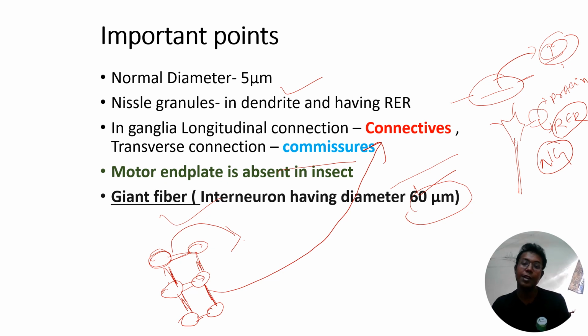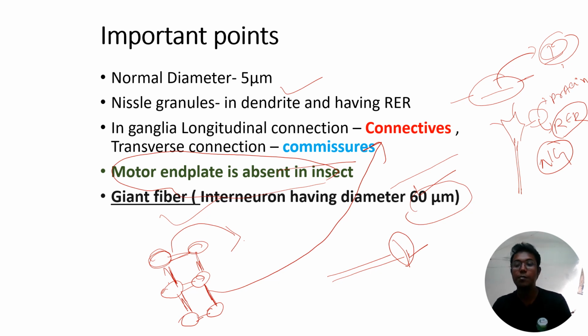Then another very peculiar characteristic of the insect nervous system is the absence of the motor end plate. What is a motor end plate? Generally, it is a structure present beyond the axon, where the axon is connected with the muscles, in humans or higher organisms. That is called a motor end plate. Its main function is to regulate the passage of nerve impulses. So this motor end plate is generally absent in insects.